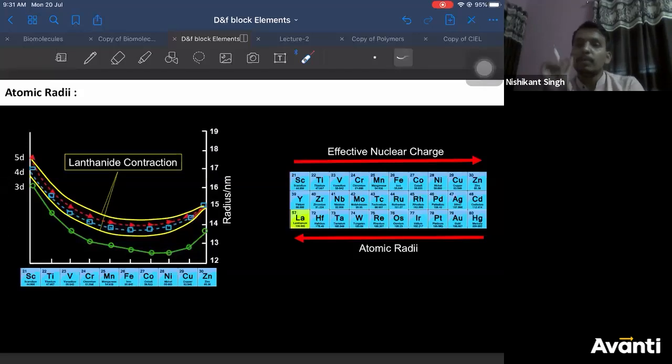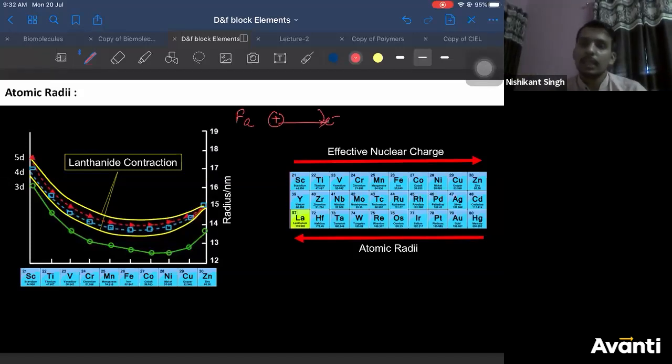There are two types of forces which are involved. You should understand it like this. If you see it carefully, what are those two forces? One is the force of attraction between your nucleus and valence electron. If the force of attraction increases, size decreases.